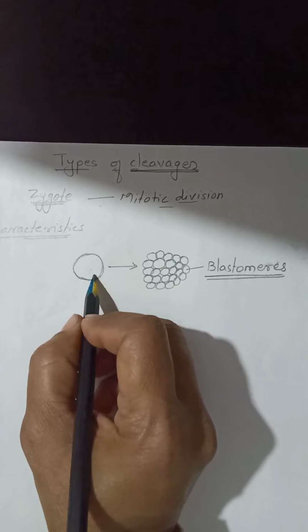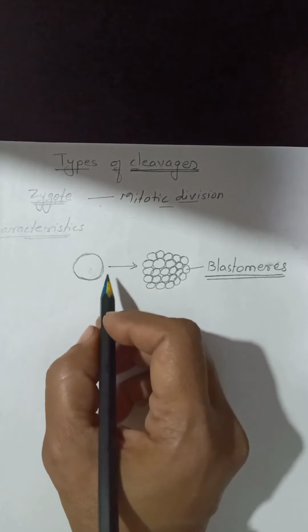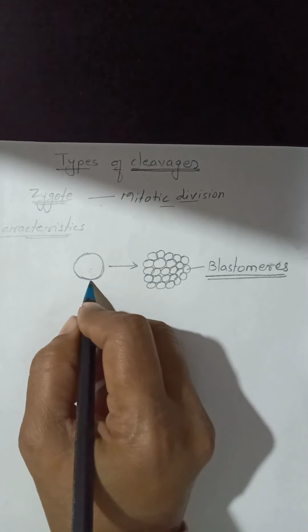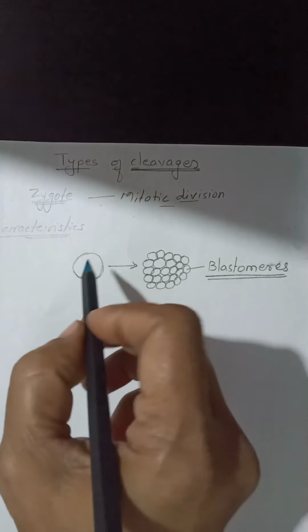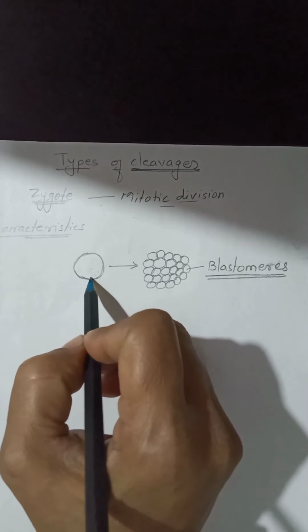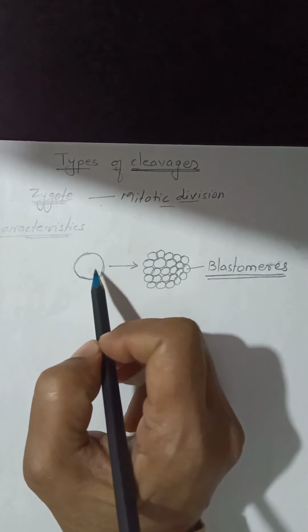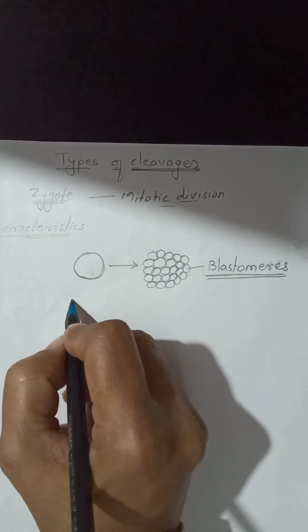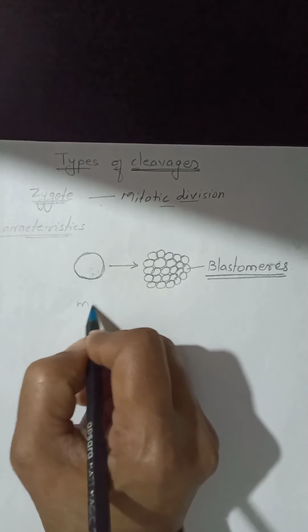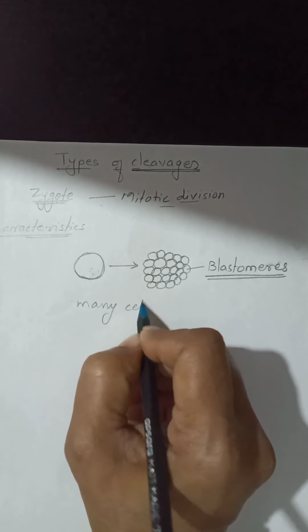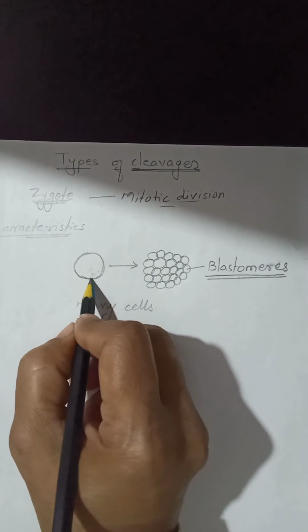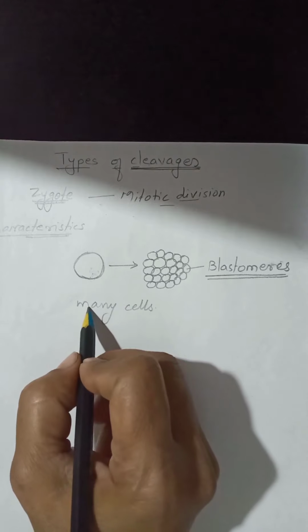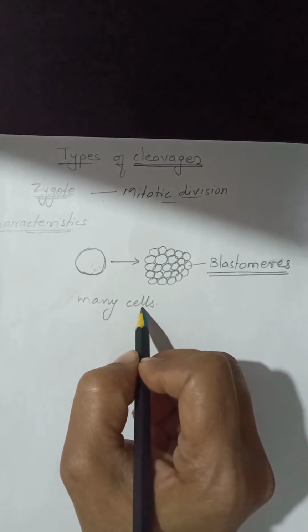During early cleavage, the zygote does not increase in size, but this single-celled zygote divides or cuts into many cells.